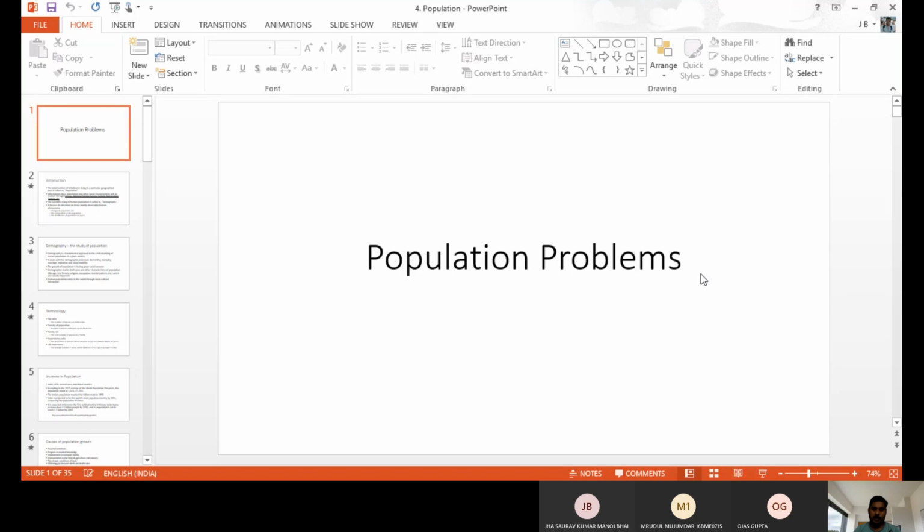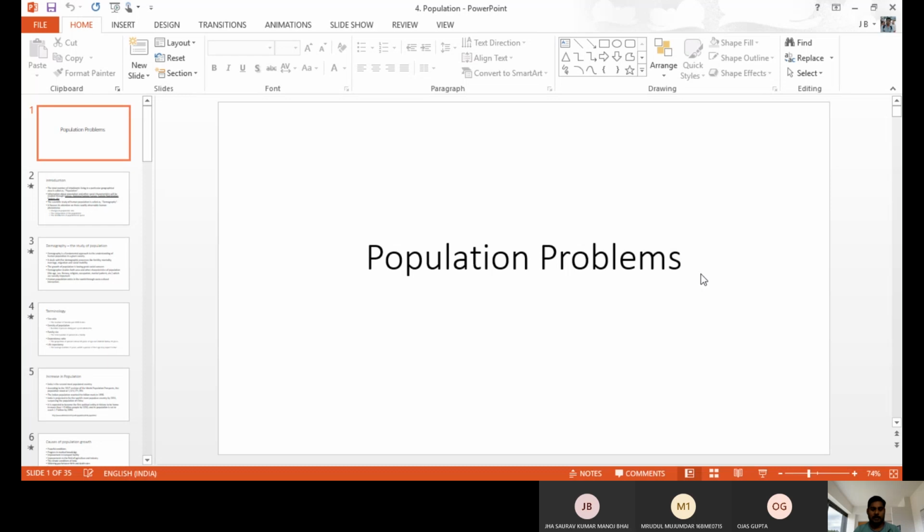Now we go for our third unit. Third unit title: population problems or overpopulation. Population is another serious issue in India, as you know. We have the second largest population in the world. China is the first, we are second.